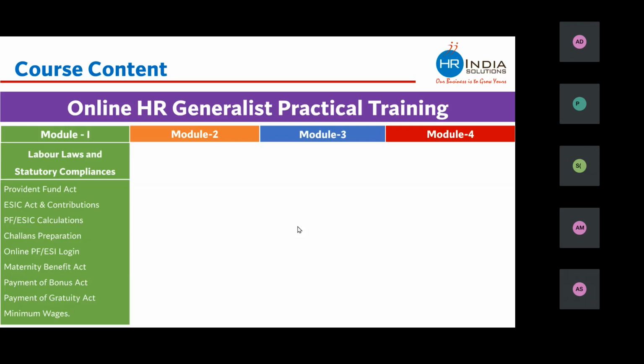The other important labor law which we cover are Maternity Benefit Act, and we understand which all employees are eligible to get maternity benefit, and as HR, what all benefit you should give to the women employees. The other labor laws which we cover are Payment of Bonus Act and Payment of Gratuity Act. And we understand which all employees are eligible to get bonus and gratuity, how these benefits are calculated and paid to employees.